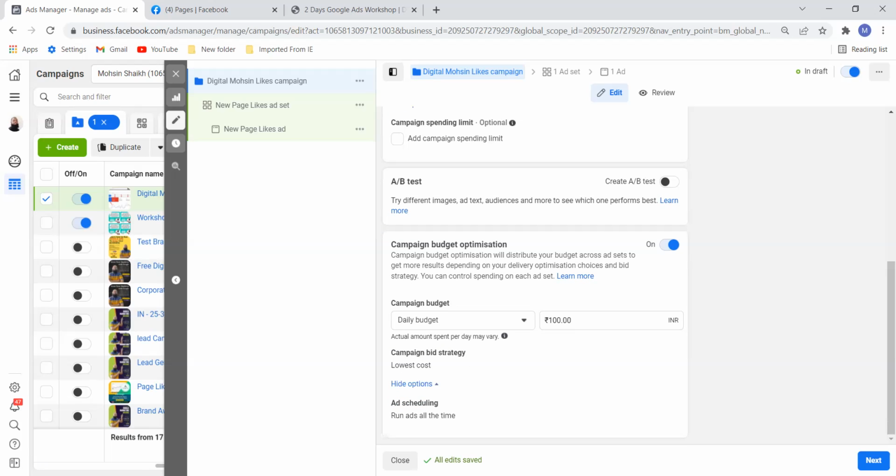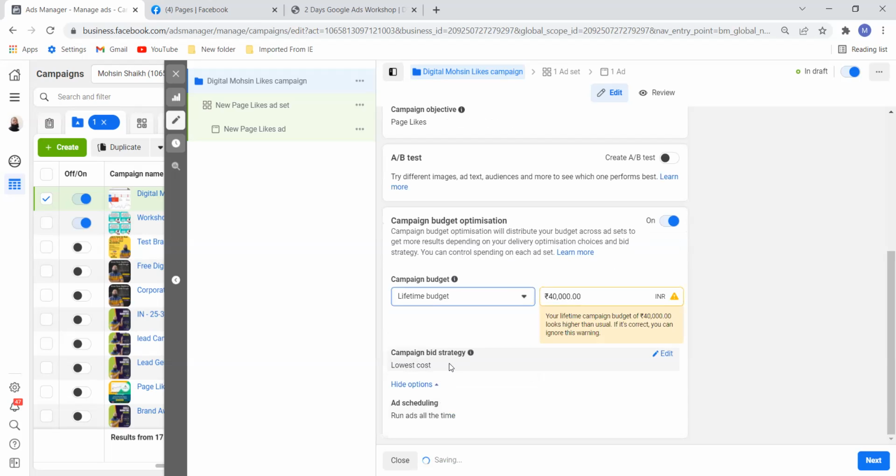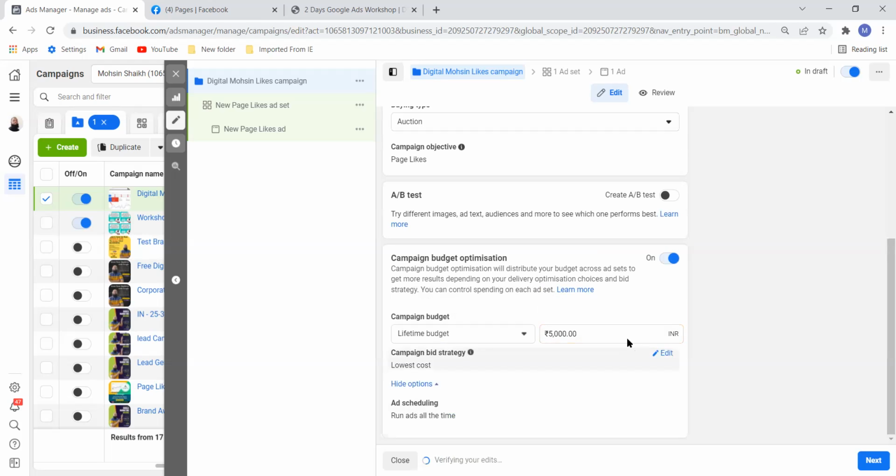Run all day, or I'm not getting this option, but I will get this option if I select lifetime budget. See, if I select lifetime budget, now my lifetime budget is only 5,000 rupees. Now I get this option, run ads all the time. I can go into edit.